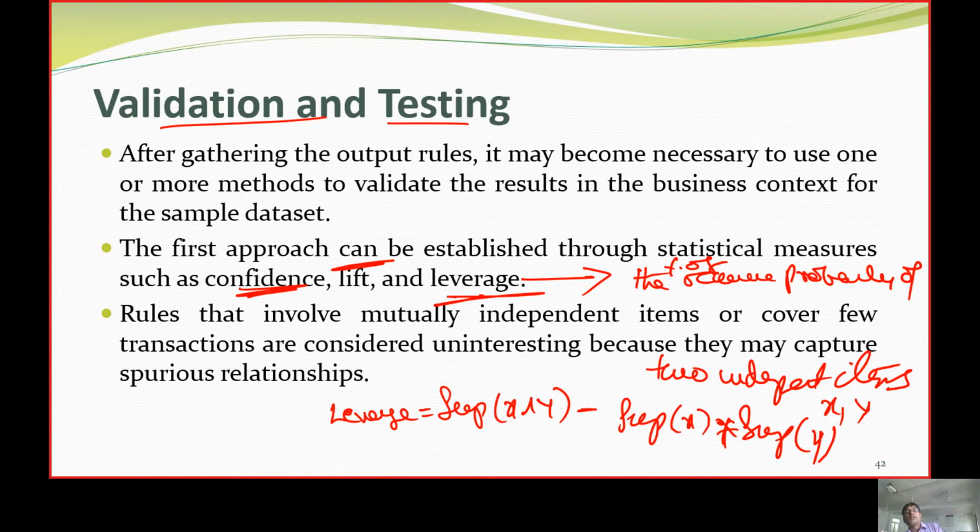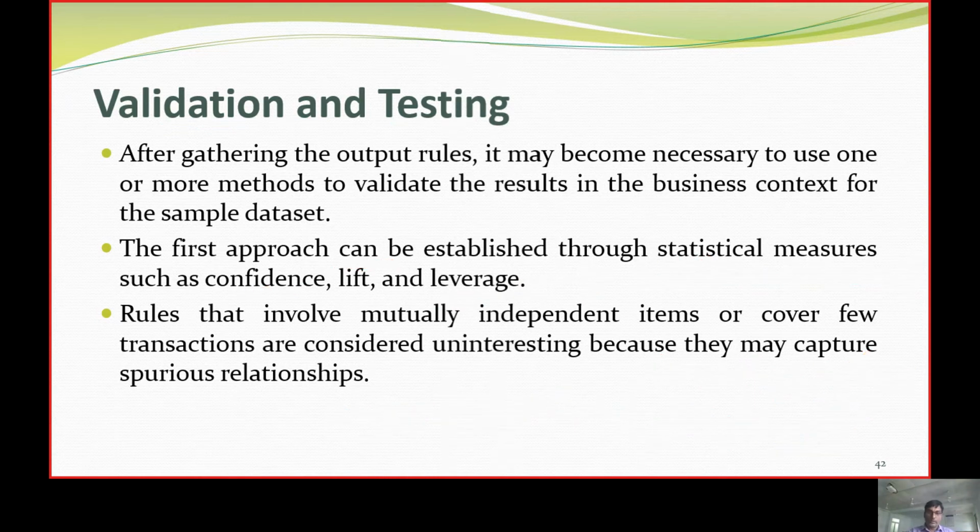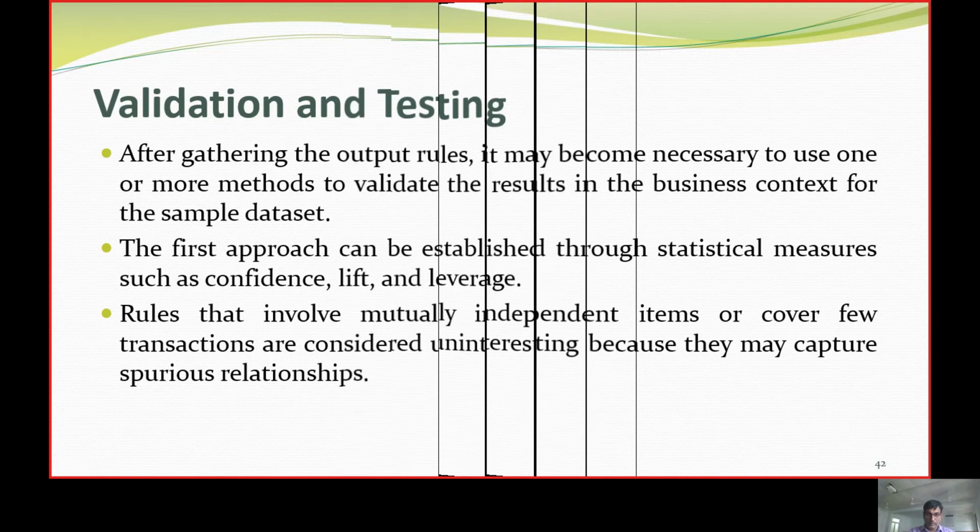If it is high, then the independence is high. If it is low, the relative independence between these two is low. So that is how leverage is calculated for the frequent items.